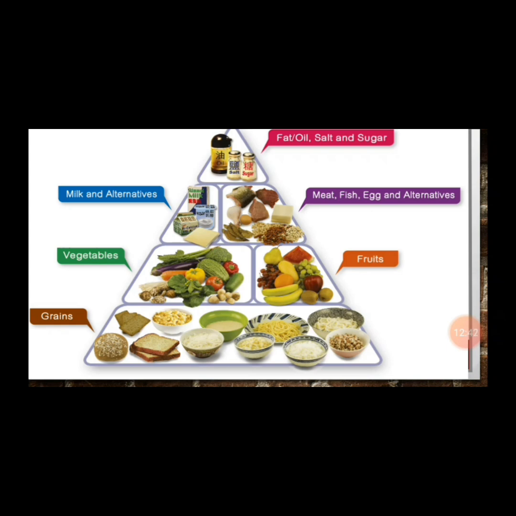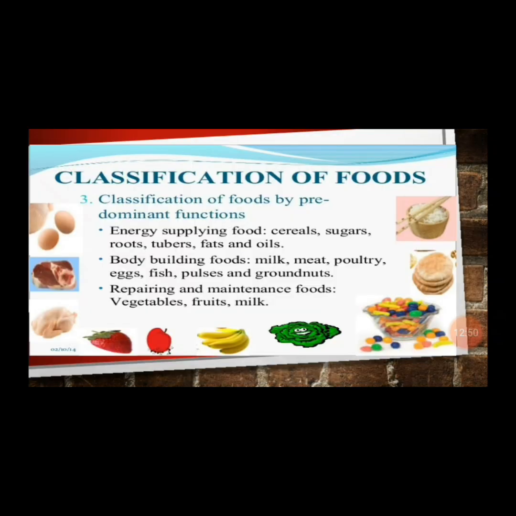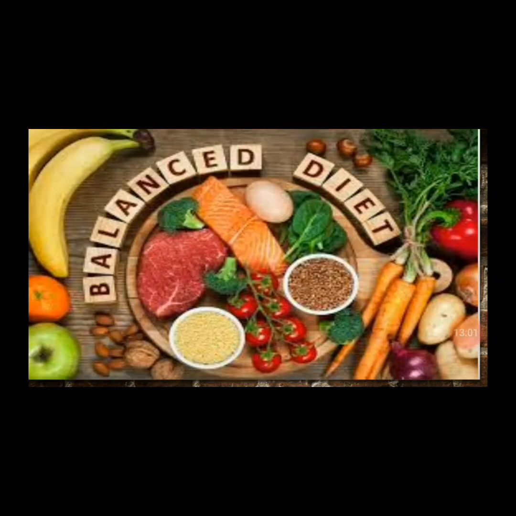Here we have milk and alternatives. These are also proteins. Here we have vegetables. These are under minerals. Then here I have grains. These are all carbohydrates. We're talking about balanced diet at this point.